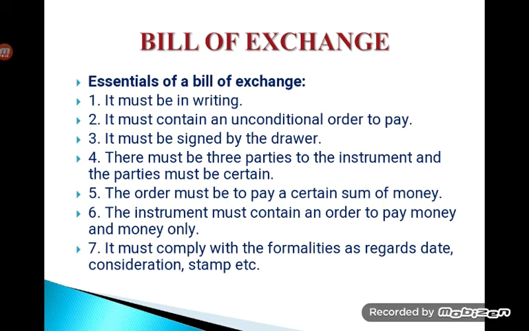In foreign trade, in international business, foreign bills are more used, which is also called a letter of credit, where importers' and exporters' banks are more involved in the transactions due to heavy cash transactions happening in those business activities.